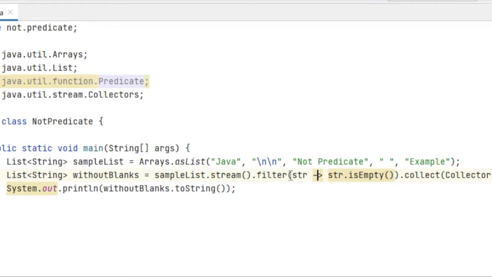But I don't have to filter out if a string is empty; I have to filter out if a string is not empty. In that case, either I have to create a new function isNotEmpty, which I cannot do because String is a defined class, so what I need to put here is not. These are the two ways. If I have access to the interface, I will just add a new method for the not thing. If I don't have, I need to add this not.